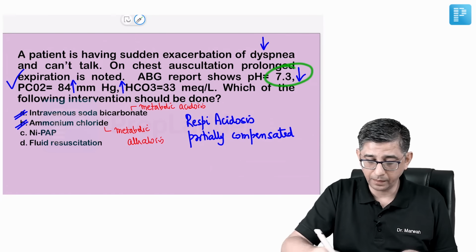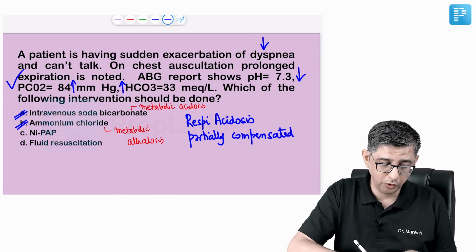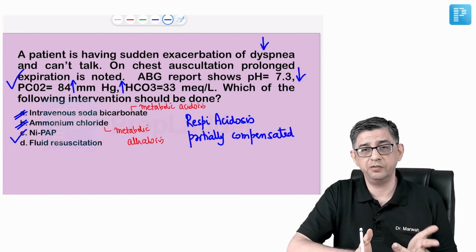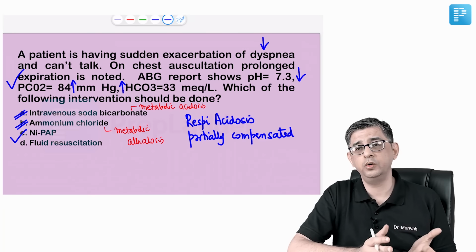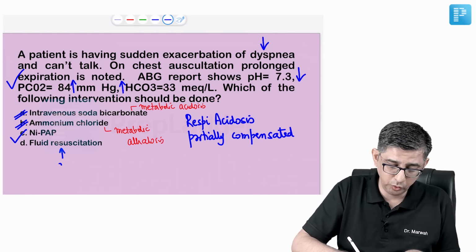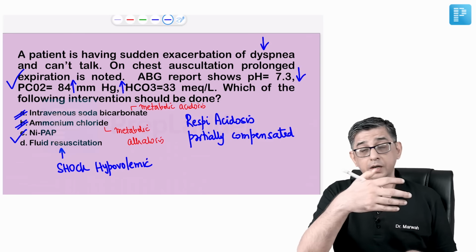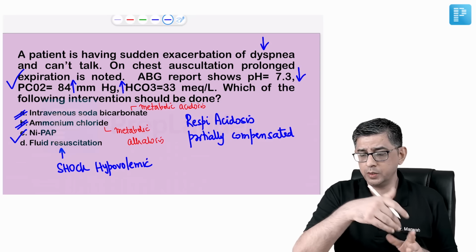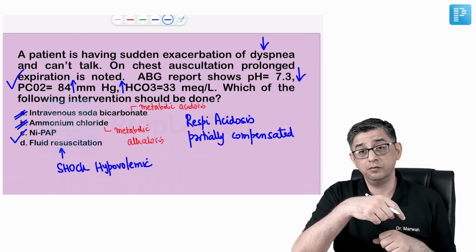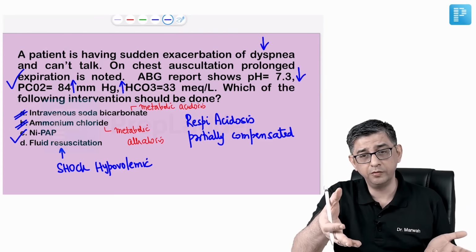pH was less and CO2 was elevated, so it's a respiratory problem. For respiratory acidosis, we always go in for a non-invasive positive airway pressure, that's non-invasive ventilation will be used. And fluid resuscitation is a very non-specific thing. Fluid resuscitation is what you do for patients of shock of the hypovolemic variety. So had he described a question where there was, let me say, gunshot injury, bleeding esophageal varices, ruptured peptic ulcer disease which caused either a perforation peritonitis or there was an arterial bleed present, I could have gone for fluid resuscitation.